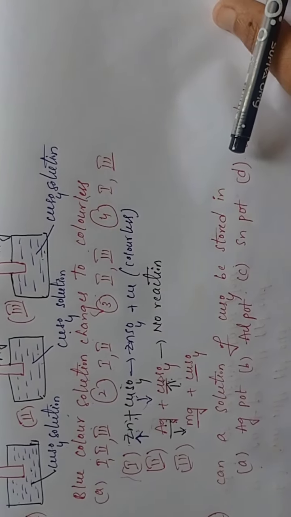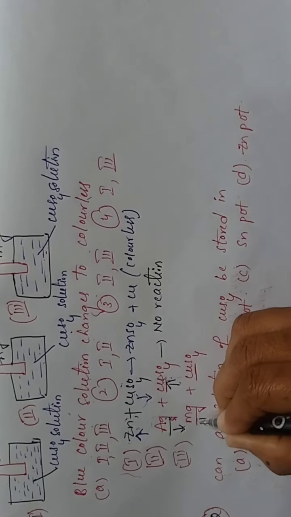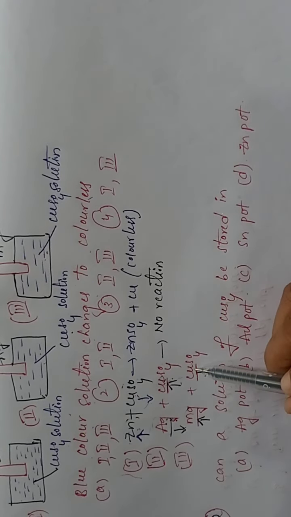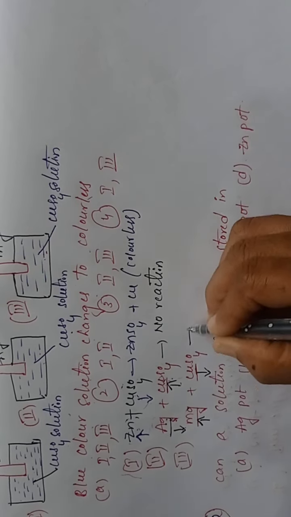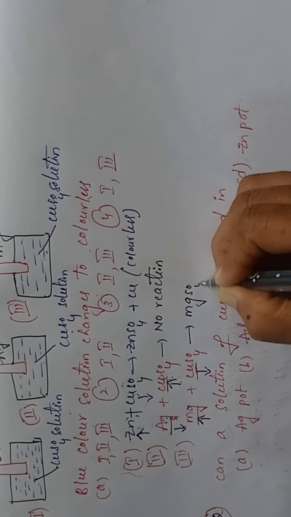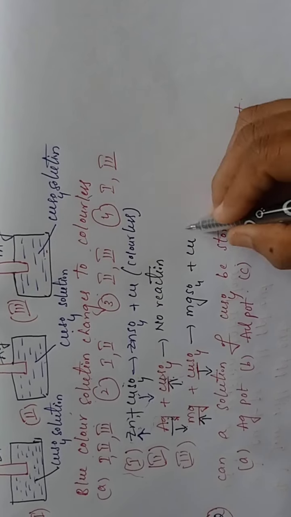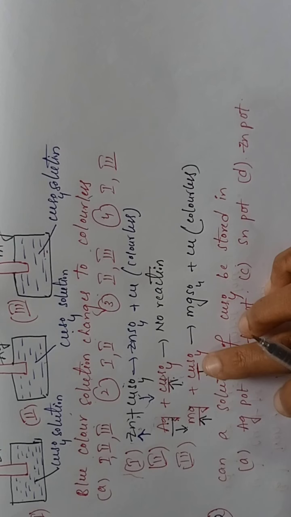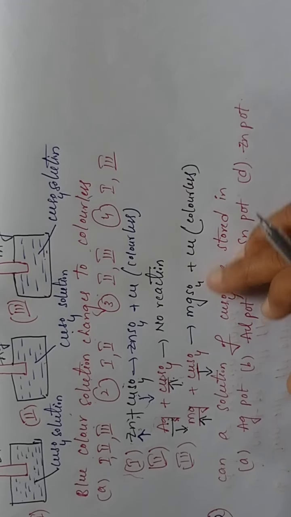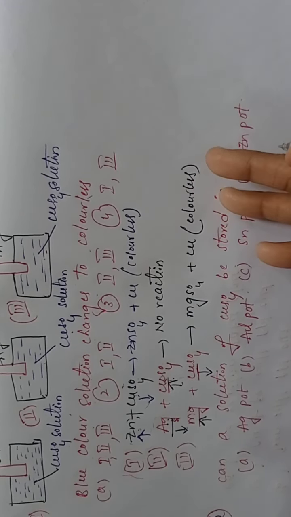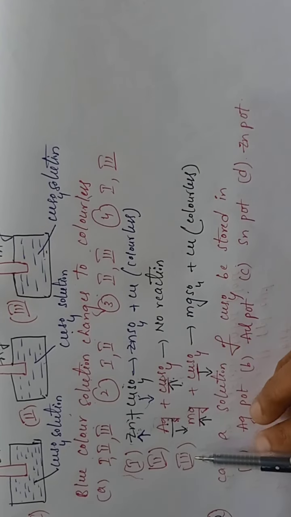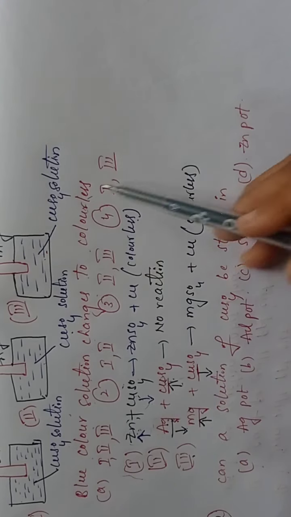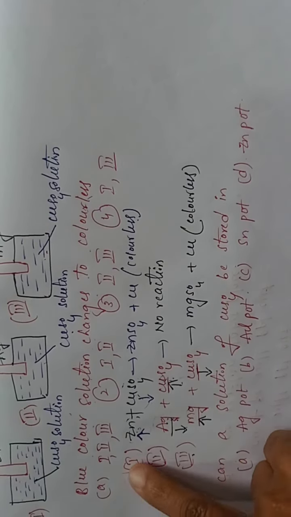So in the third option, magnesium is more reactive and copper is less reactive. That's why magnesium can easily displace the copper from the copper sulfate solution. Magnesium sulfate is formed plus copper. Understanding? So the blue color solution becomes colorless, because copper sulfate became magnesium sulfate. In the first and third options, we can see the colorless solution.